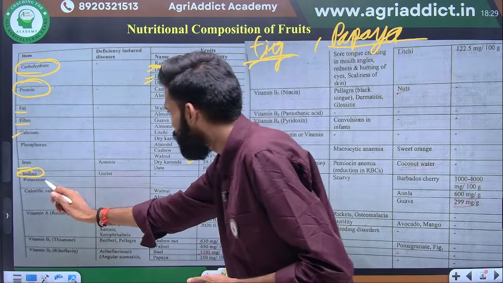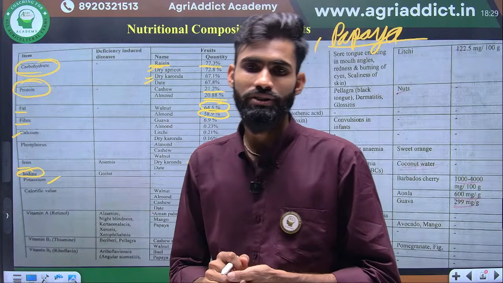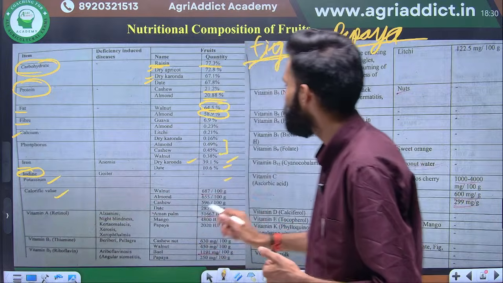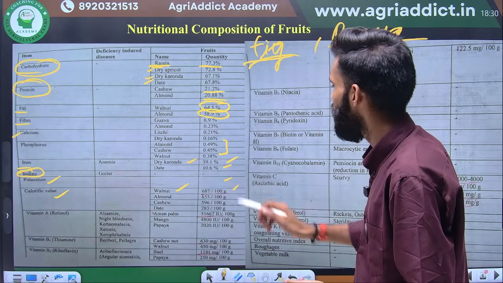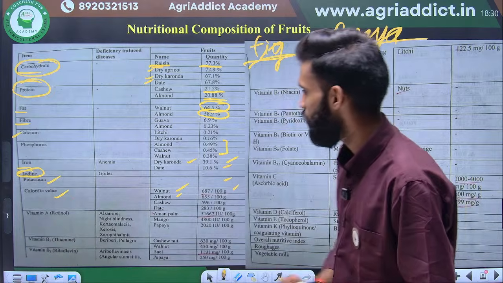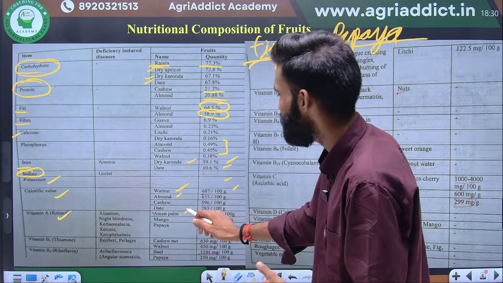Okay. Potassium, this is common, as we have discussed in the guava, also avocado is a resource of potassium. Okay. Calorific value we can see is maximum in the walnut, 687 per 100 gram, followed by almond 655 per 100 gram. Okay. Vitamin E, A, as we have already discussed, the Aonla plum is maximum, but this is not common.